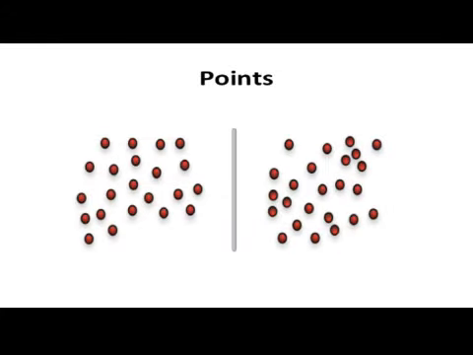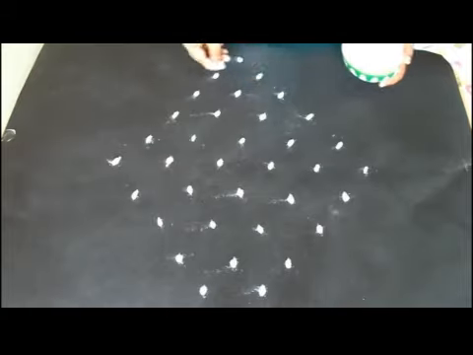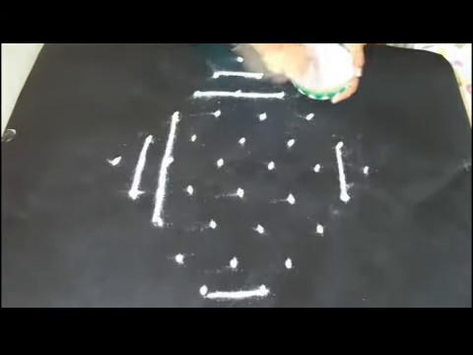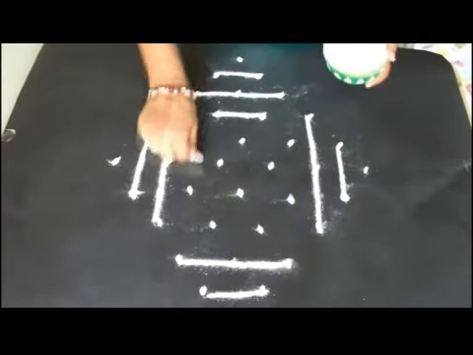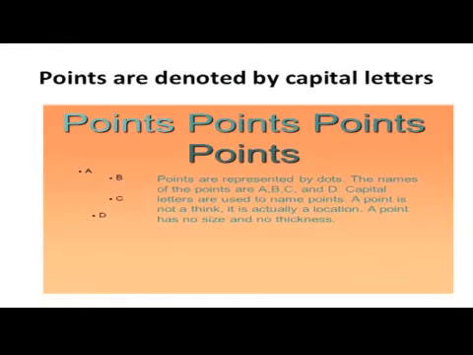Now coming to points. Point is not something new to us. You would have seen Rangoli designs being drawn using points either every day or during festival seasons such as Pongal. A point indicates a definite position. A point is smaller than the tip of a pencil or a pen used by us. Therefore, a point has no length, breadth, height or thickness. Points are usually denoted by capital letters such as A, B, C and so on.